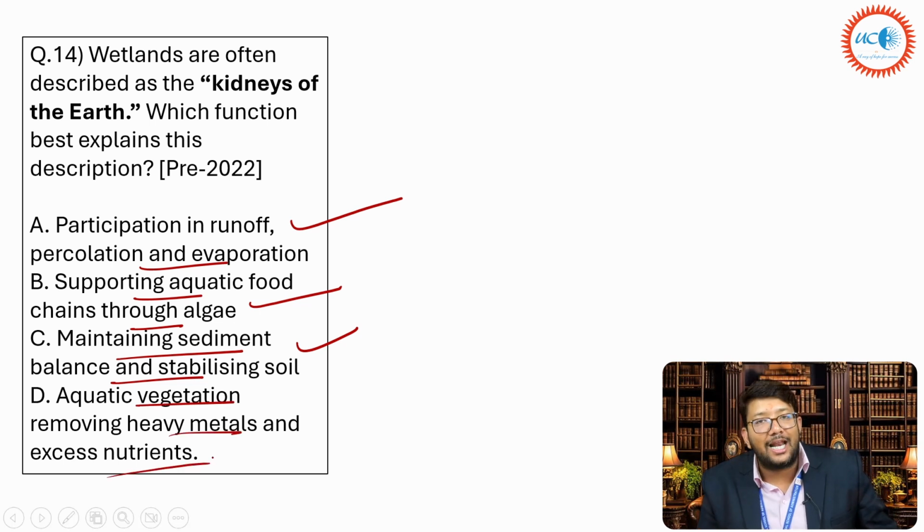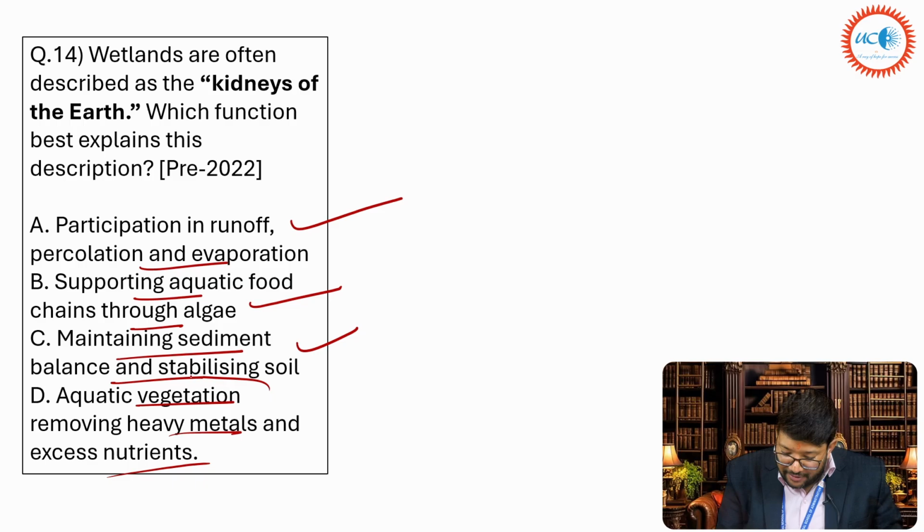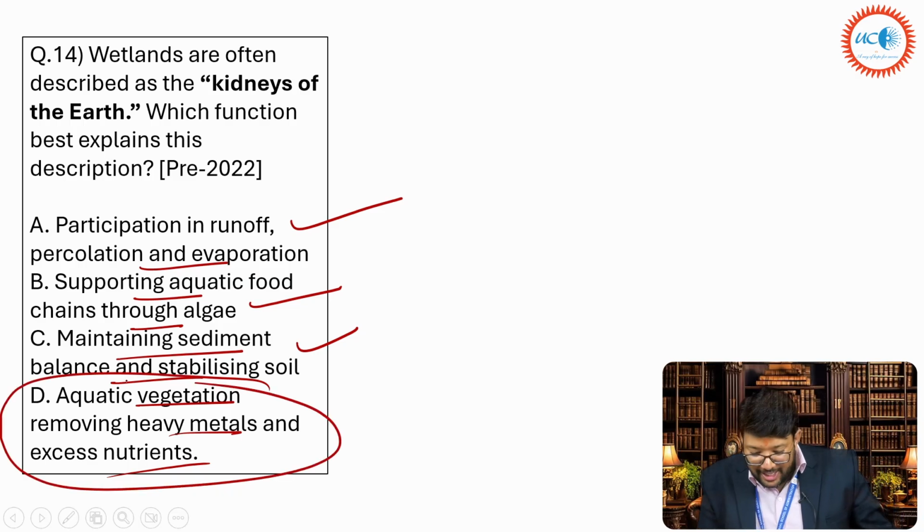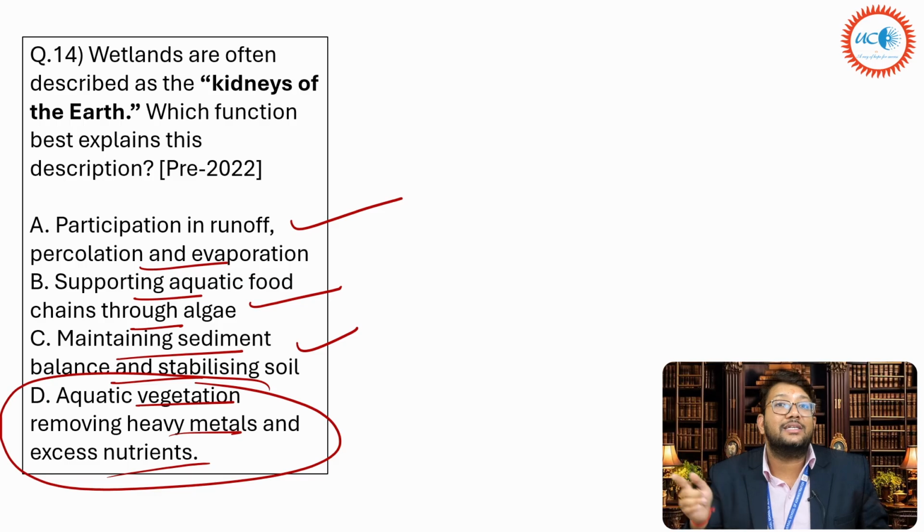Now you tell me, what does a kidney do? Don't you think kidney filters? So what is filtering here? Okay, tell me, what is filtering going on? Don't you think this is the filtration? So aquatic vegetation removing heavy metals and excess nutrients, that's why it is known as the kidneys of the earth.